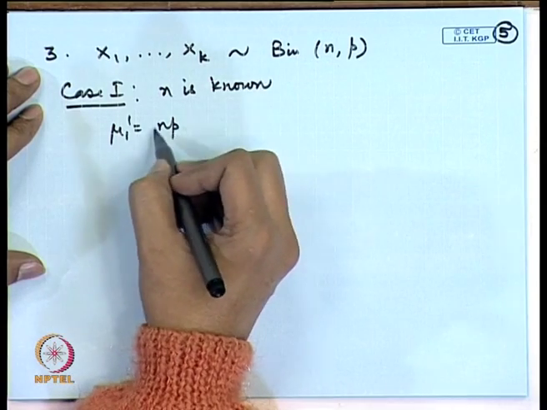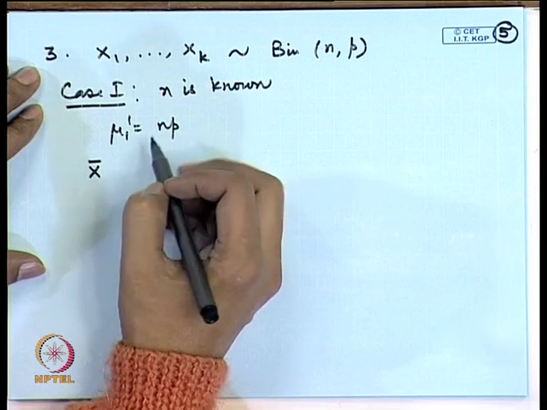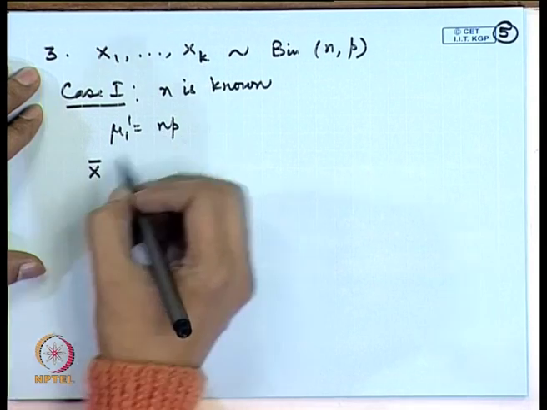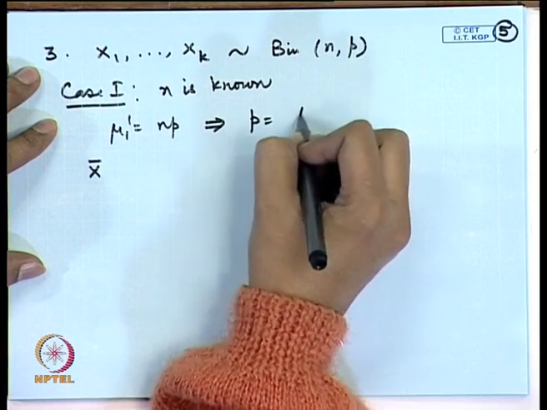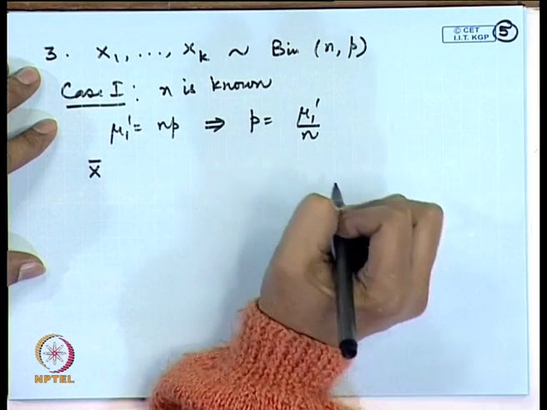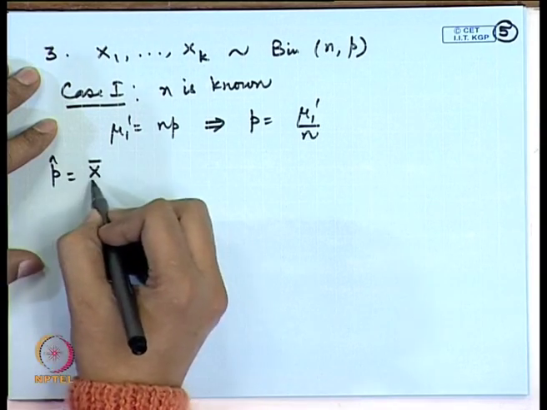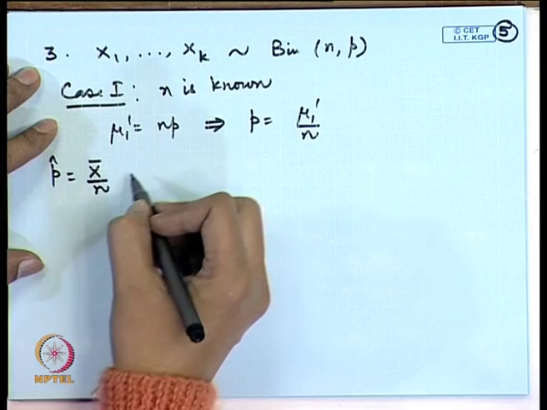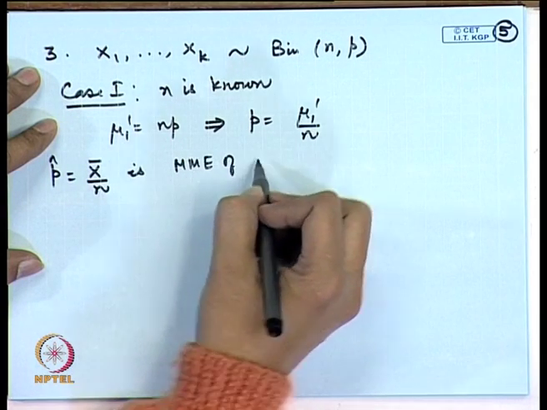So, this is to be estimated by alpha 1, that means x bar is an estimate of n p. So, if we want to write down the solution, p is equal to mu 1 prime by n. So, we get here p hat is equal to x bar by n. So, this is the method of moments estimator of p.